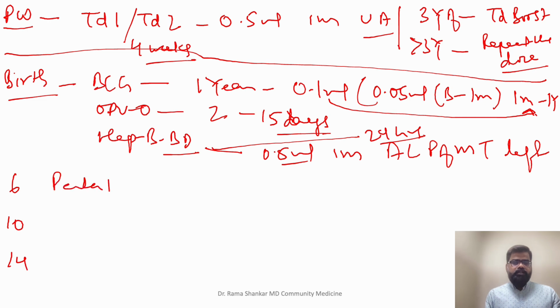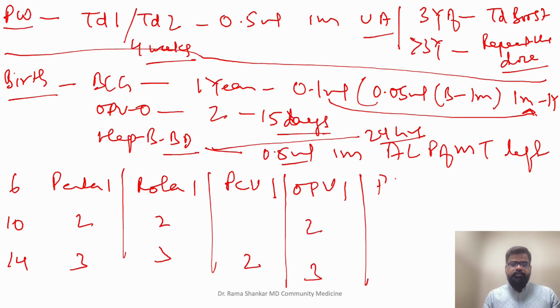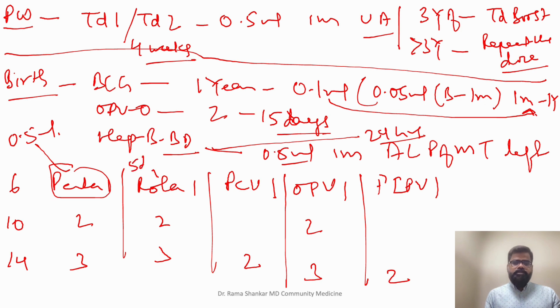Let's go with Penta 1, 2, 3. Let's go with Rota 1, 2, 3. Let's go with PCV 1, 2. We don't give PCV at 10 weeks. OPV 1, 2, 3 and FIPV 1 and 2. Right? Now injectable vaccine, pentavalent is injectable, dose is 0.5 ml, not an issue. Rota is a liquid vaccine, oral 5 drops. You are giving PCV injectable 0.5 ml, not an issue. OPV oral 2 drops. FIPV is the exception, remember, 0.1 ml.